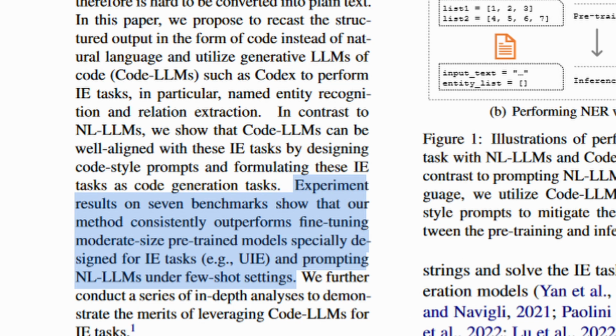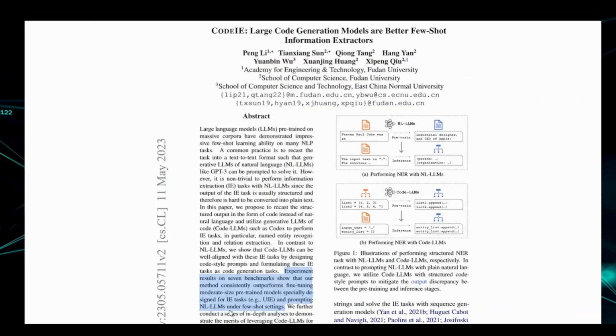Here they say that experimental results on 7 benchmarks show that our method consistently outperforms fine-tuning moderate-sized pre-trained models, especially designed for information extraction tasks, and prompting natural language large language models under few-shot settings. So they're able to extract information very efficiently.